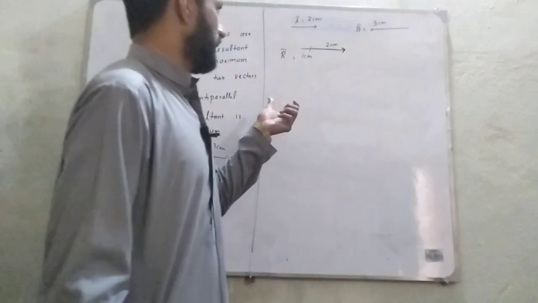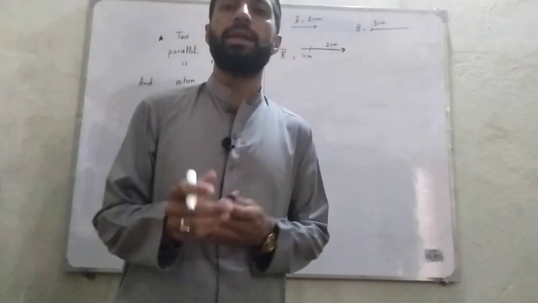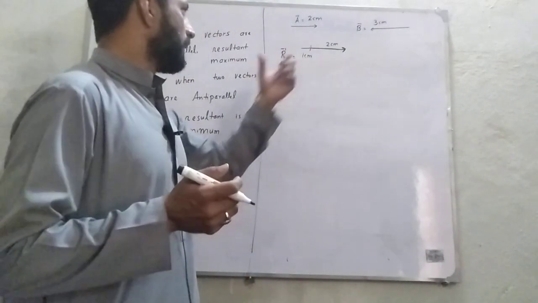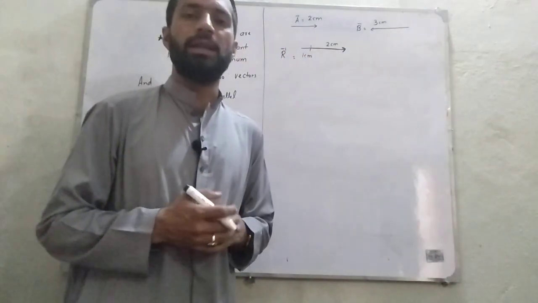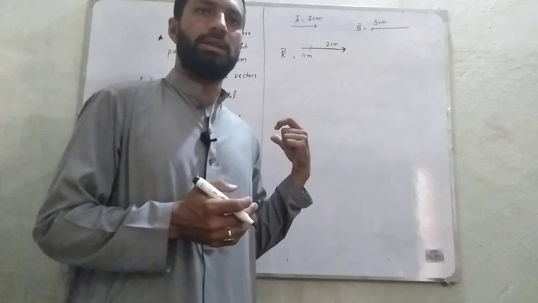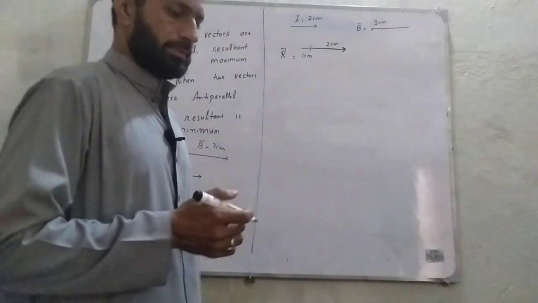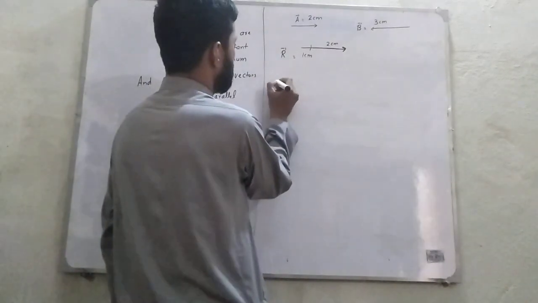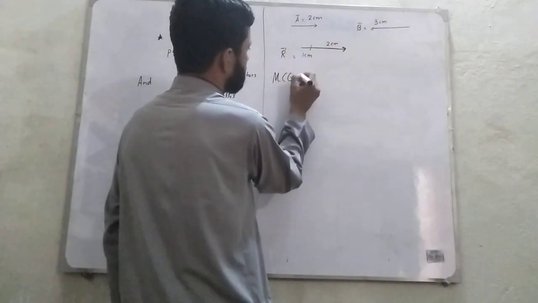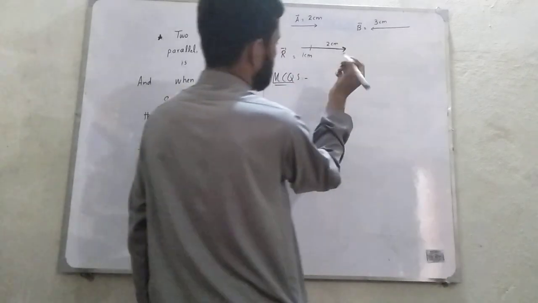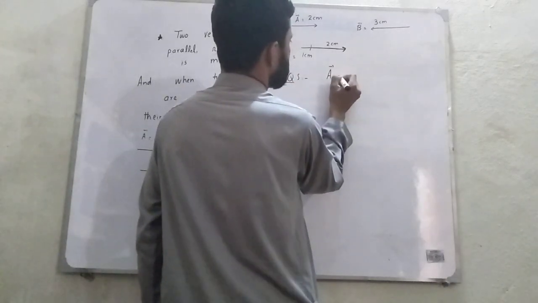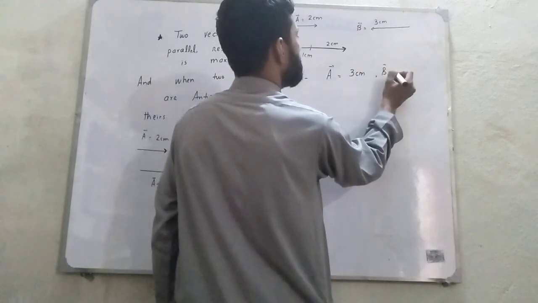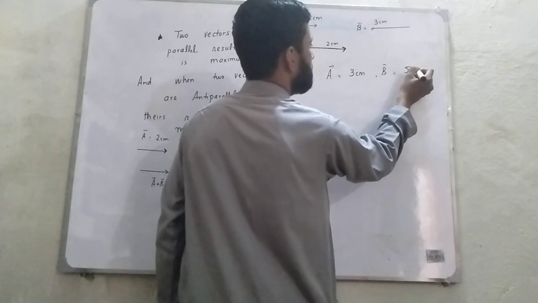So here we see that when the vectors are parallel, their resultant is maximum. When vectors are anti-parallel, their resultant is minimum. This often comes in MCQs, like there would be an MCQ in this form. Here A is equal to 3 centimeter and B is equal to 5 centimeter.